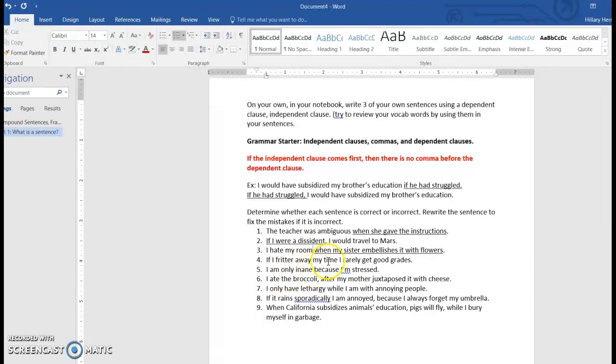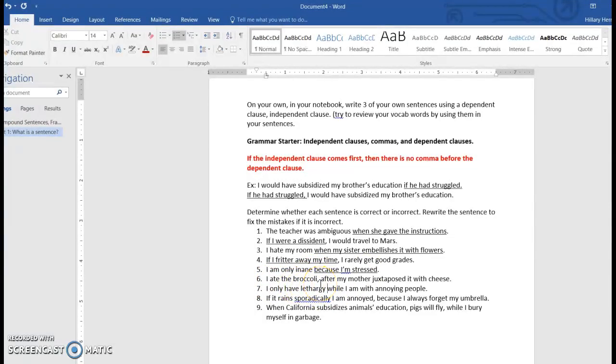If I fritter away my time, dependent clause, needing a comma after it. I rarely get good grades. I am only inane because I'm stressed. So because I am stressed, that's a signal word. Dependent clause, you do not need a comma because it's second.